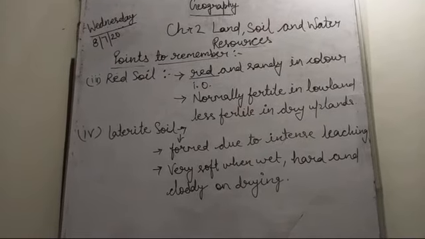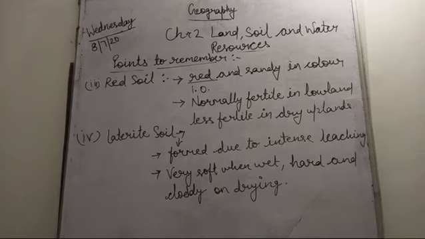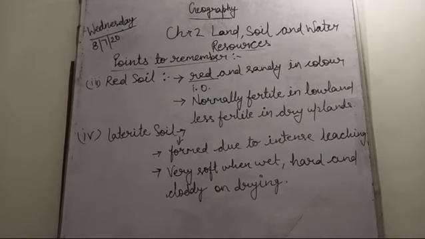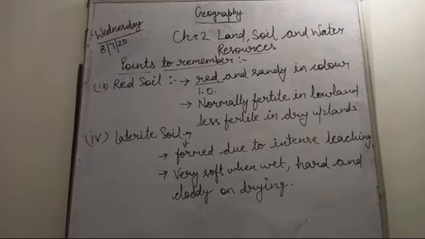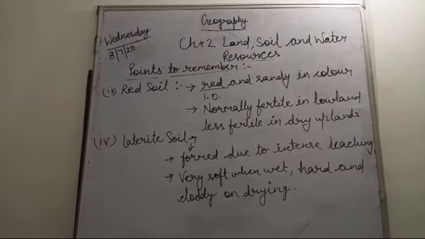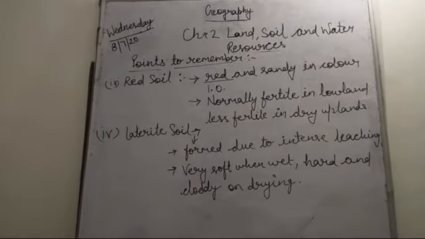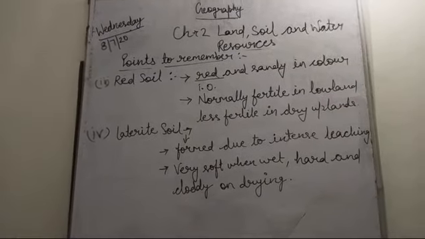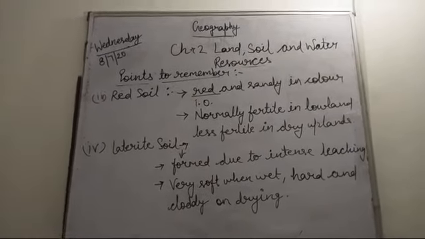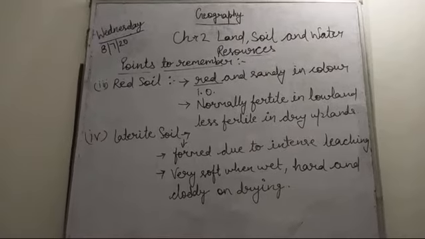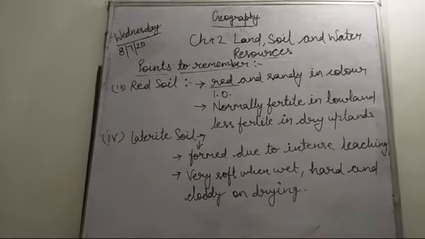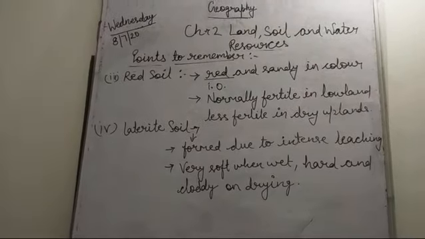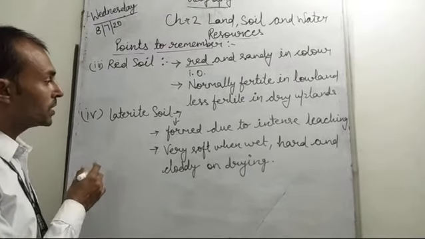Red soil is mainly found in the peninsula from Tamil Nadu in the south to the Bundelkhand in the north and Rajmahal in the east to Kathiawar in the west. Red soil is very good for the cultivation of wheat, cotton, pulses, millets, orchards, potato and oil seeds.